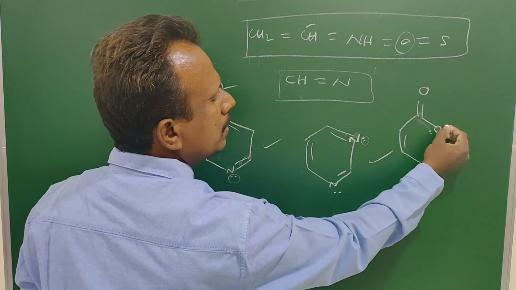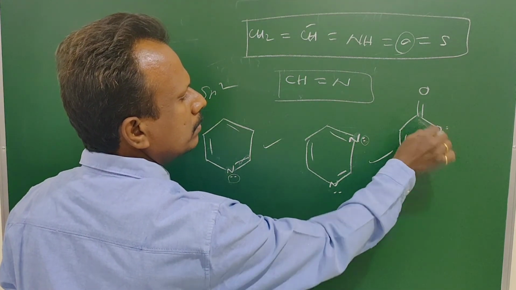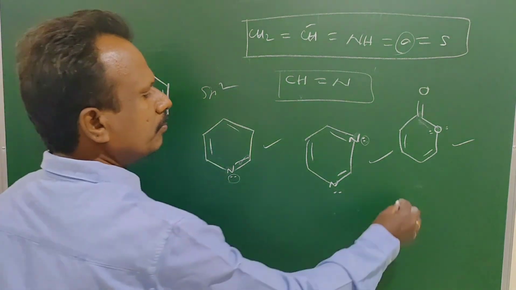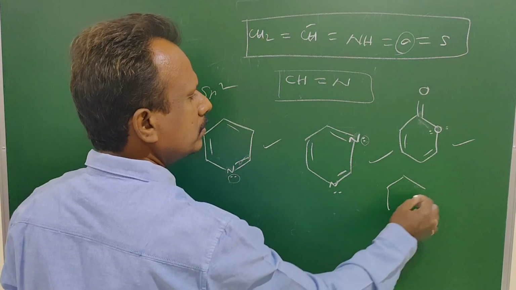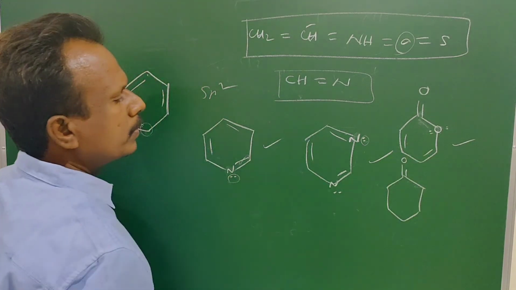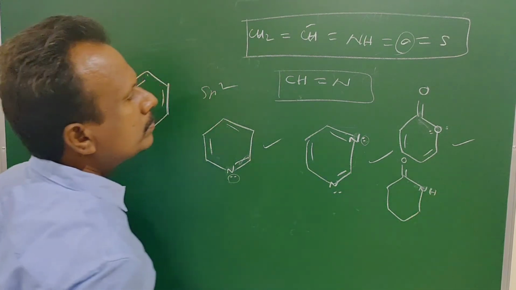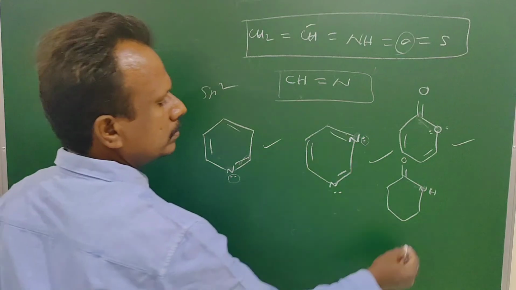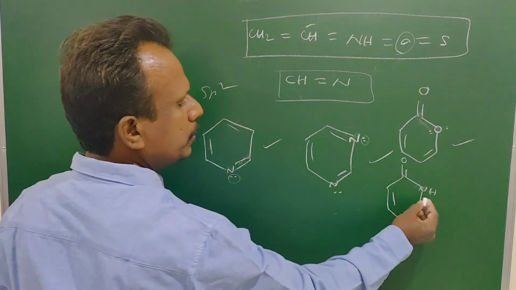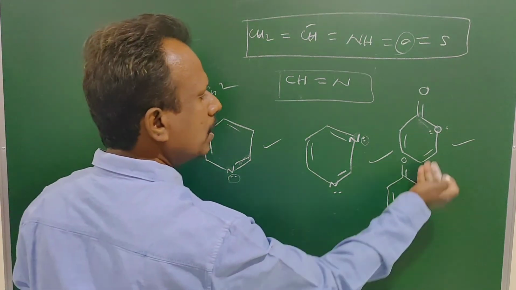One lone pair is in delocalization. So the total delocalized electrons are 6, and it is also aromatic. Next one. Double bond, O. O is replaced by NH. All atoms are sp2. The number of delocalized electrons is equal to 6. So it is also aromatic.